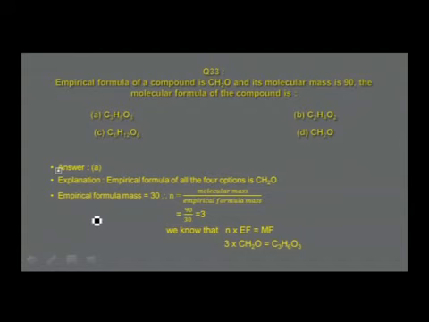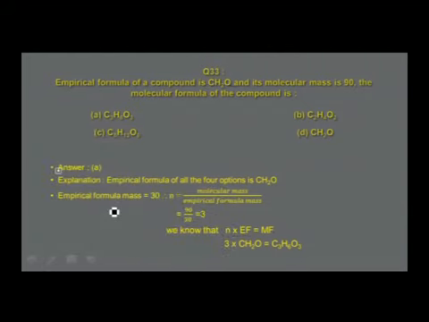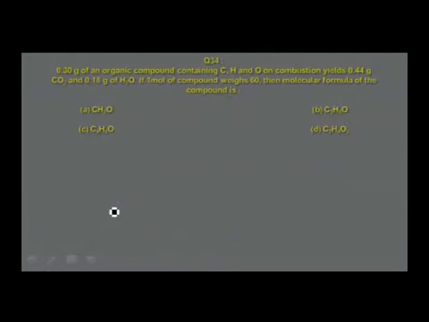So, we don't need to calculate empirical formula, that is given already, that is CH2O. So, N is calculated. N into empirical formula is molecular formula. Therefore, value of N is 3, and multiply with that, you get this molecular formula of the compound as C3H6O3, the correct answer is option A. Go to the next one.